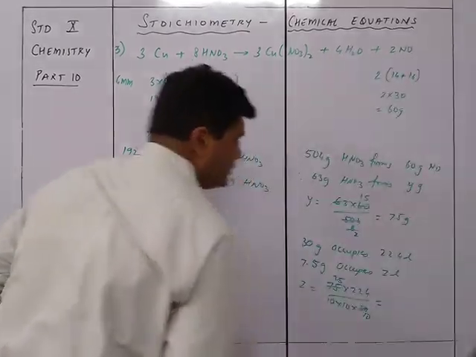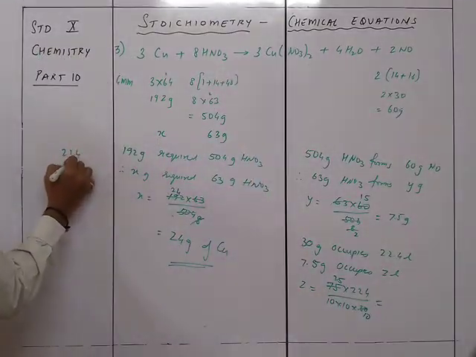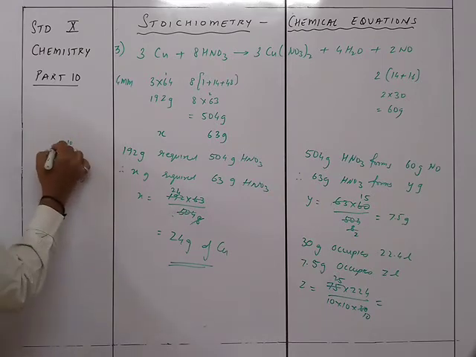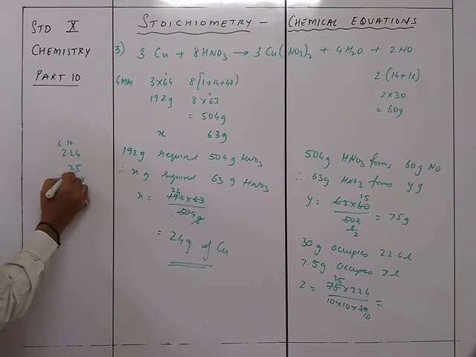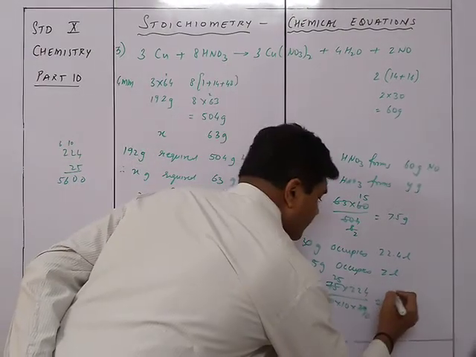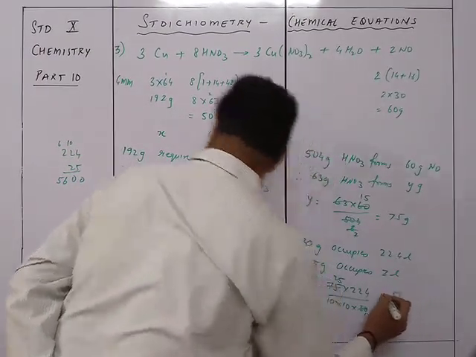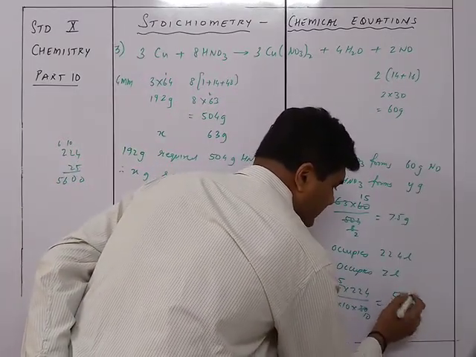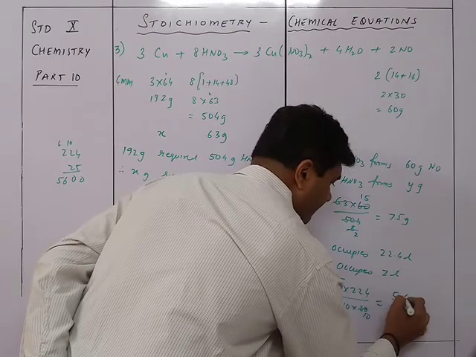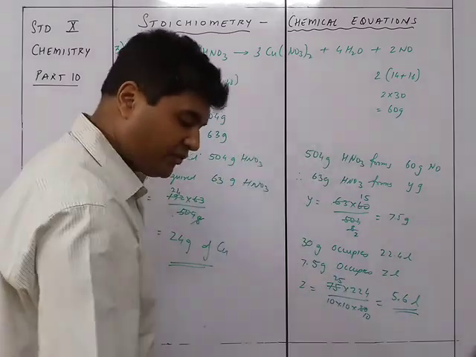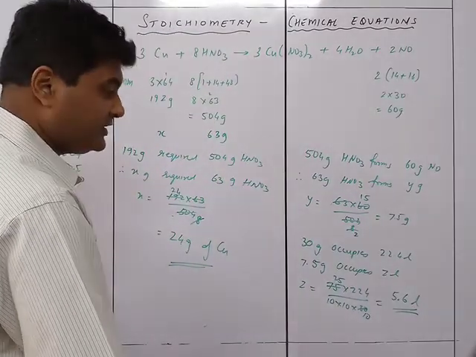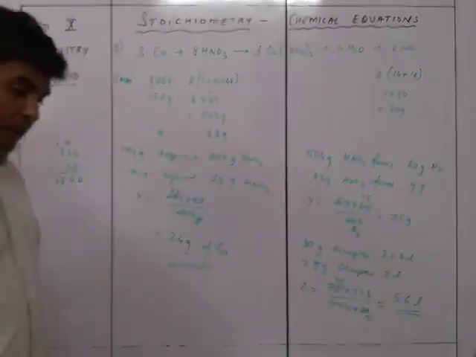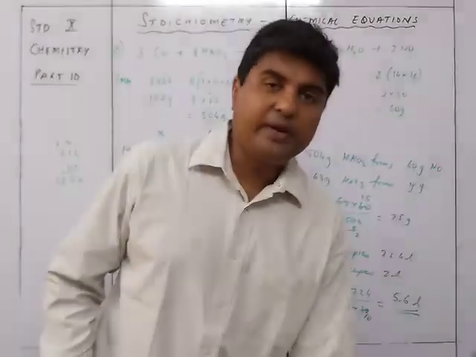So that will give you 224 into 25. 25 4s are 100, 25 2s are 50 and 25 2s are 50, so that will be equal to 5600. So yeah, that is equal to 5.6 liters. So the answer for the third sum will be 5.6 liters. Okay, that was sum number 3. We now move on to sum number 4, but I think we'll put it in the next video.